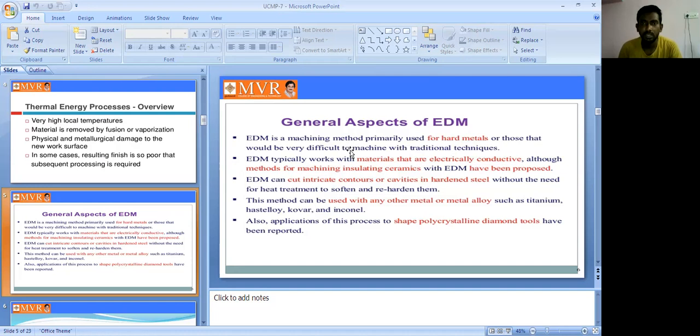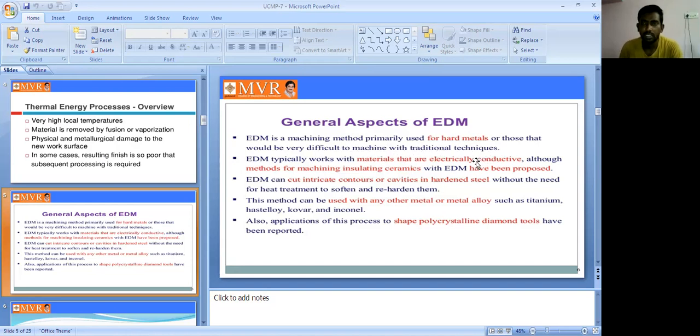EDM is a machining method, primarily used for hard materials and brittle metals, to remove metal from the workpiece. These materials would be very difficult to machine with traditional techniques.